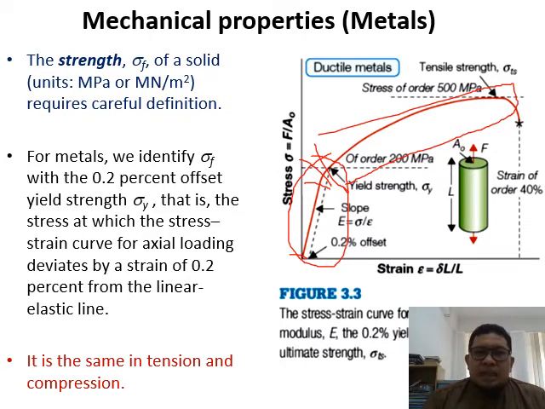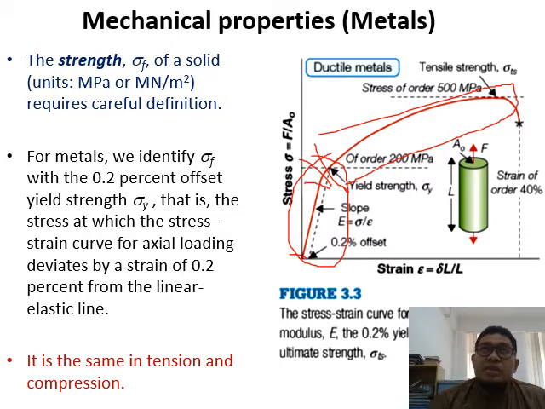So the strength, which is the tensile strength, is often depicted as sigma F like that, okay. So the tensile strength, should be in megapascal. Okay, the tensile strength, not Young modulus.